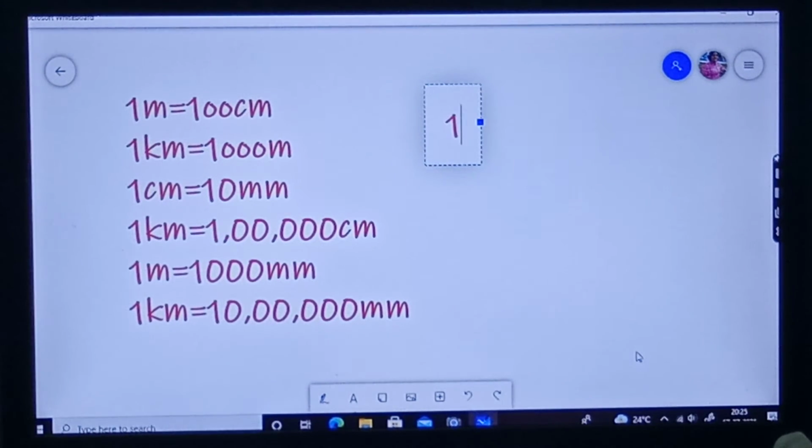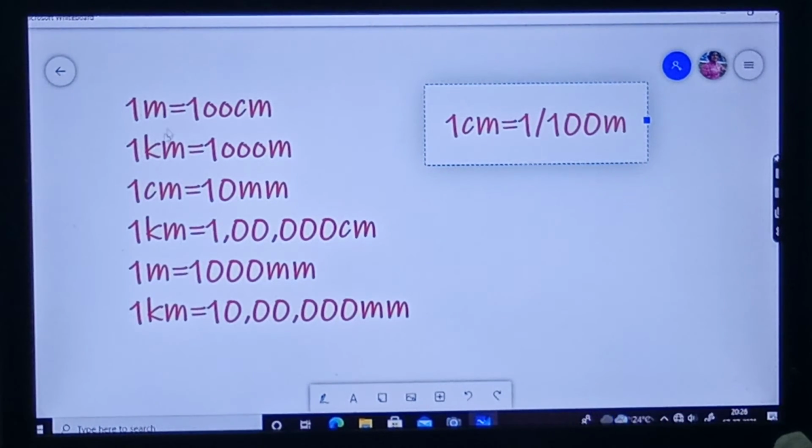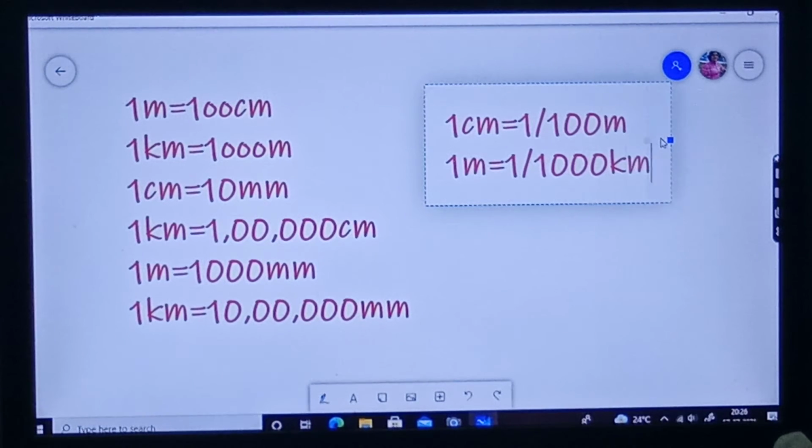Now, 1 centimeter is equal to 1 by 100 meter. The inverse, reverse will come. 1 meter was 100 centimeter, so 1 centimeter will be 1 by 100 meter. Okay? And again the next one. 1 meter is equal to 1 by 1000 kilometer. Next comes 1 centimeter is equal to how many millimeter?